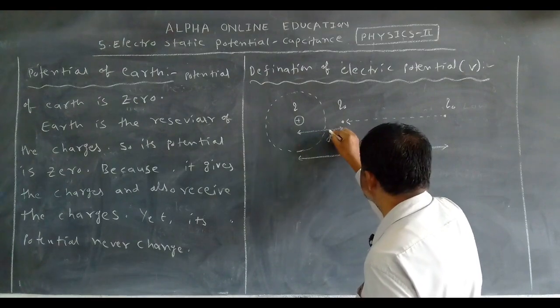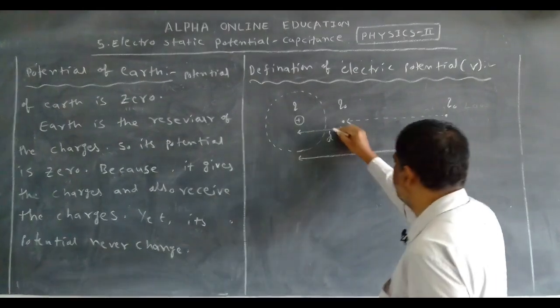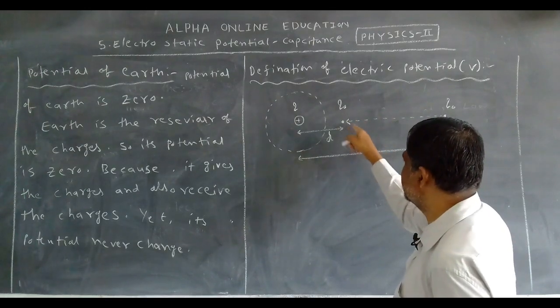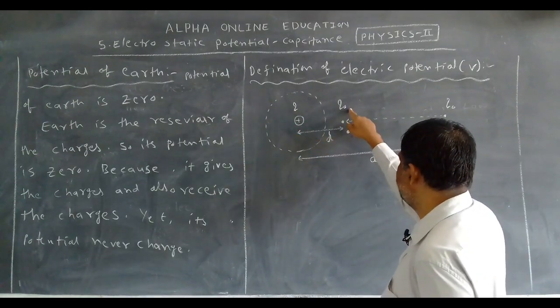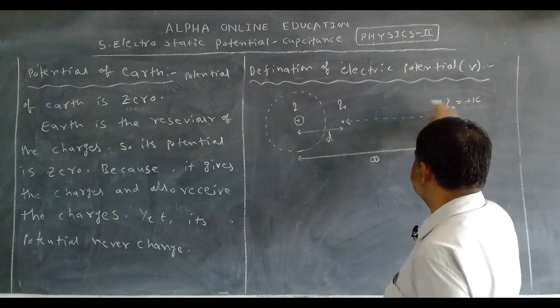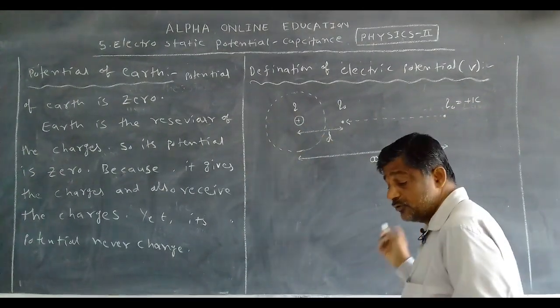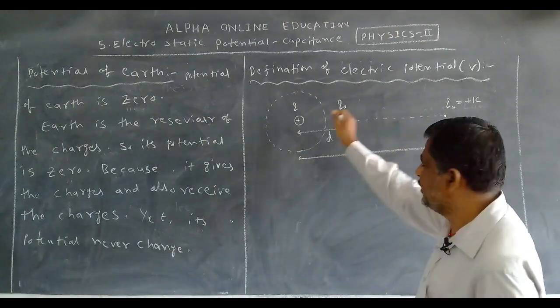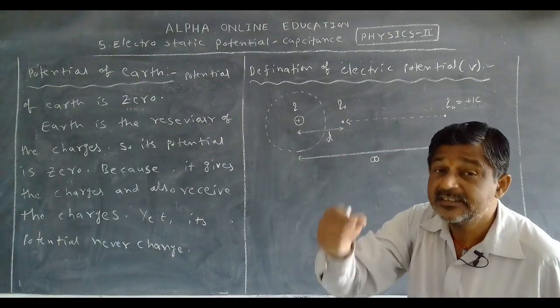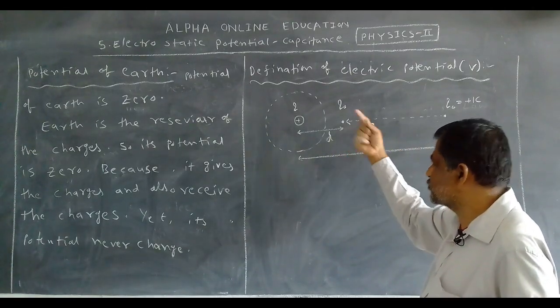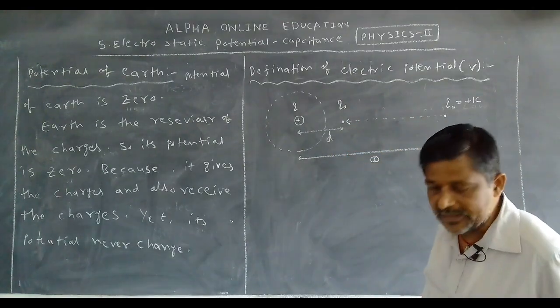Now this is called electric potential. To shift it from here to here, since it is a positive charge and the other is also positive, it moves to this side. No, we want to shift it, so we do some work. That work is stored on this charge, and is called electric potential.